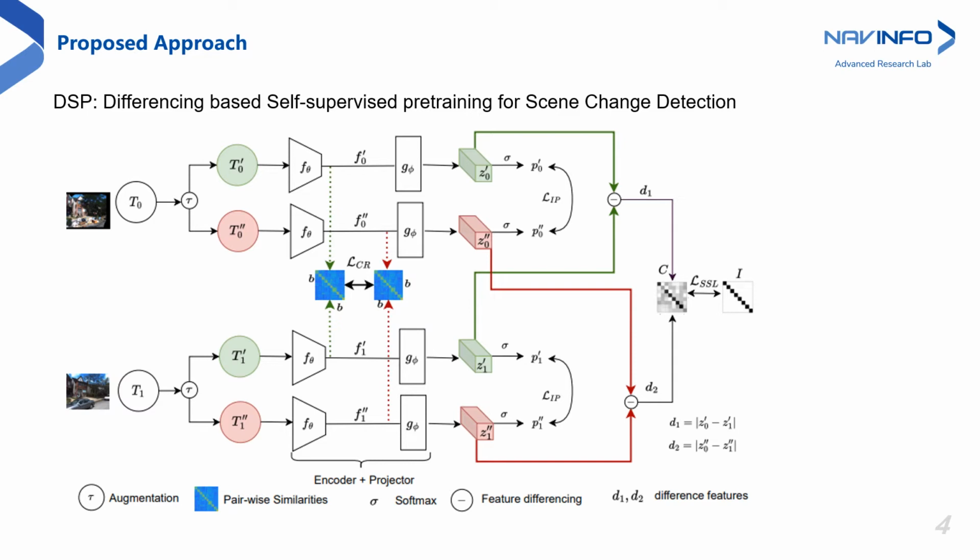In this way, DSP uses absolute feature differencing to learn the representation of the change region directly from the unlabeled images while simultaneously incorporating temporal consistency between the image pair taken at different times through an invariant prediction objective and a change consistency regularization.